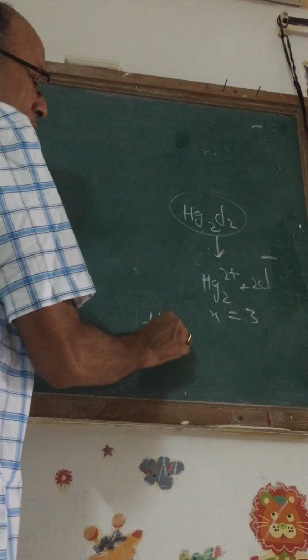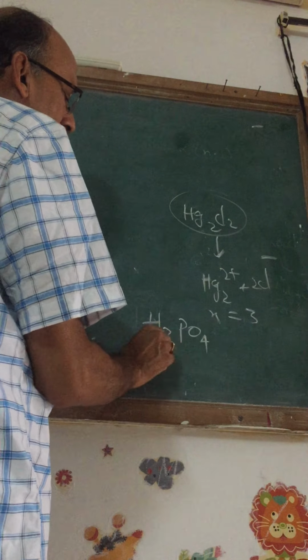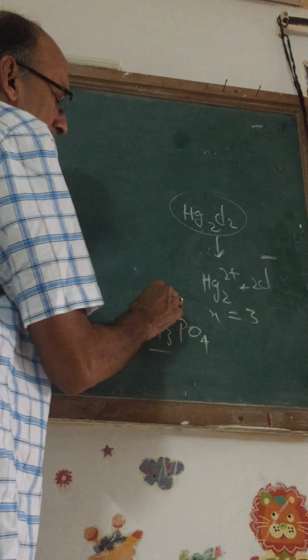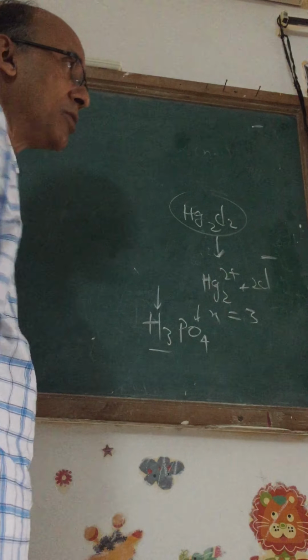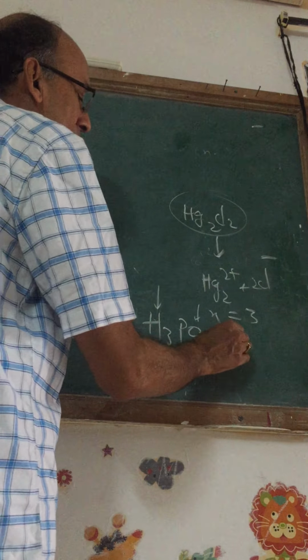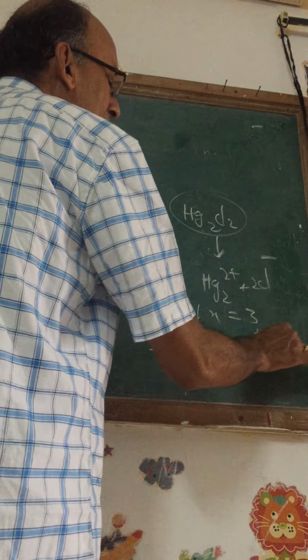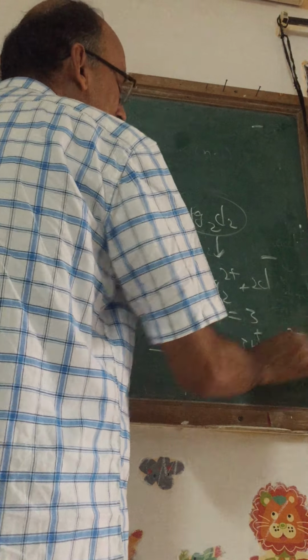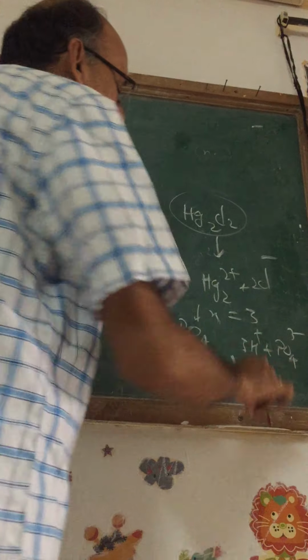If I am looking at phosphoric acid, because it completely dissociates, because all the 3 hydrogens are linked through oxygens, it has 3 OH groups. It can give 3 H+ and a phosphate ion. Therefore, its n is equal to 4.